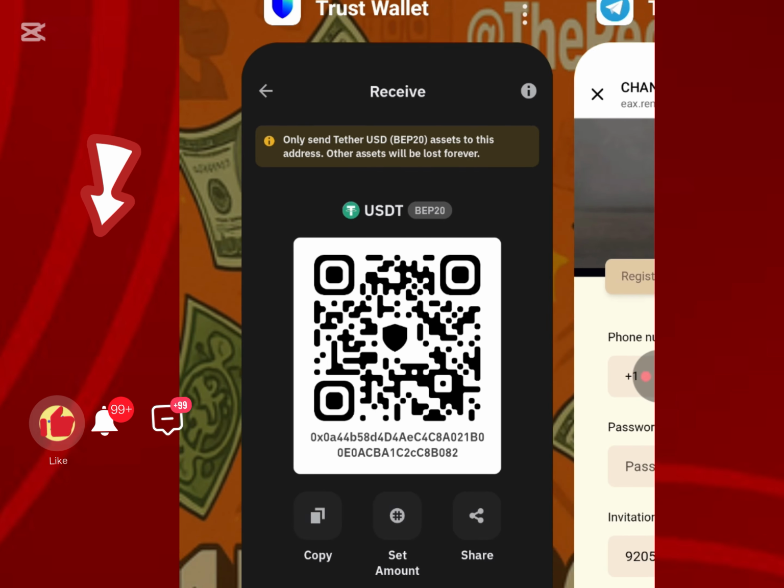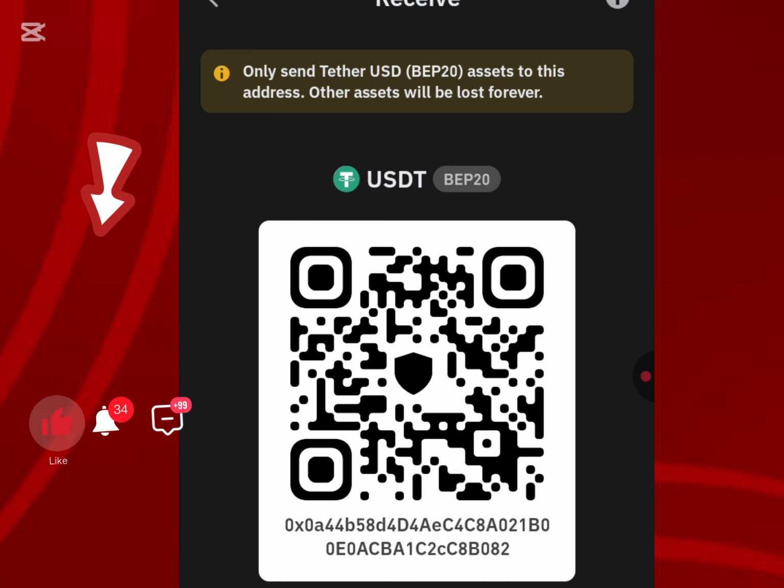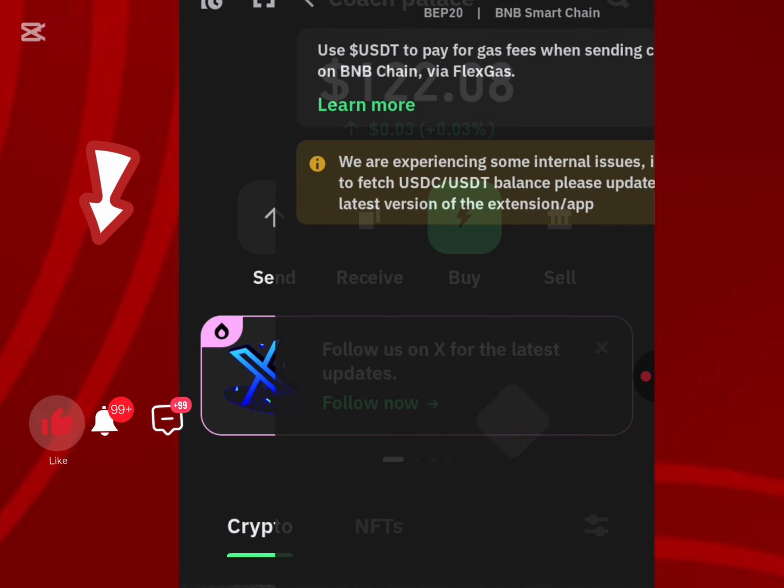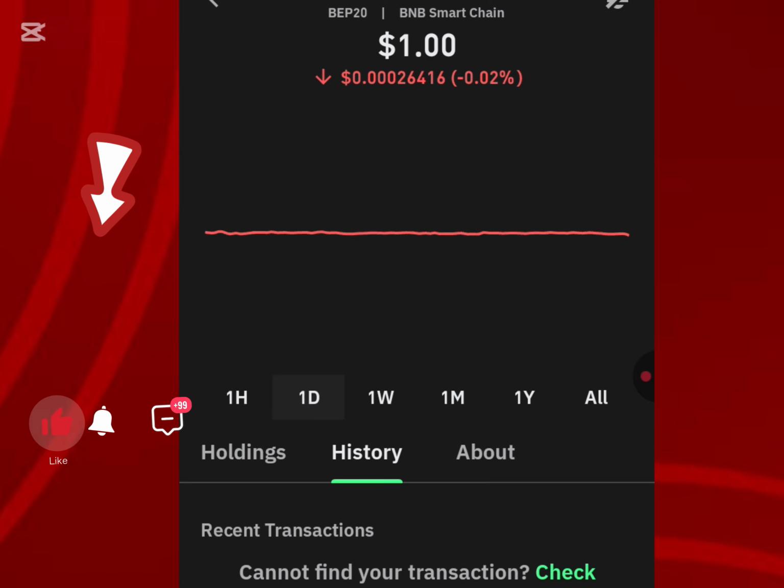So let me come here to confirm our withdrawal. How much did we withdraw right now? It was around 6 USDT, 6.12 USDT. Remember how much you had here. Let me just refresh. It's still showing here. You can see I just refreshed and you can see how much we are earning right here.